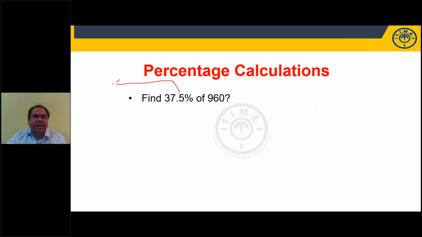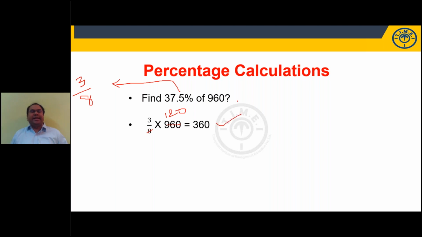Look at the advantage of learning your reciprocal values. 37.5 percentage, if you look at your reciprocal values, is equal to 3 by 8. 1 by 8 is 12.5%. 2 by 8 is 25%, which is 1 by 4. 3 by 8 is equal to 37.5%. I can solve it as 30 plus 5 plus 2.5 or 40 minus 2.5. Or if I have learned those reciprocal values, I can say 37.5% is 3 by 8. What happens if I notice 3 by 8? I'll get the answer in less than 10 seconds. I can write it as 3 by 8 of 960. 8 goes 120 times, 120 into 3 is 360. I can answer in flat 10 seconds or even less.